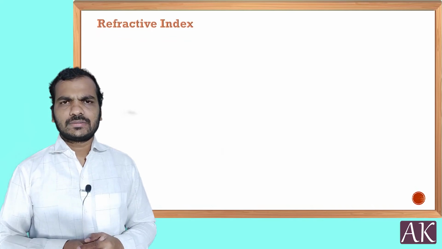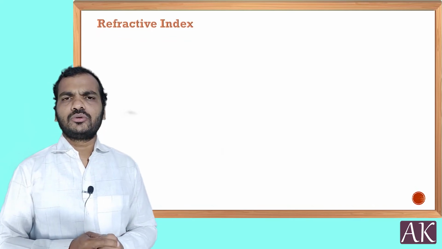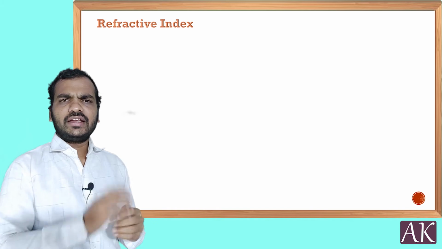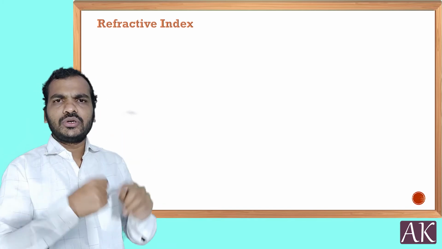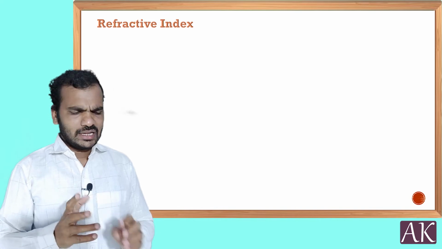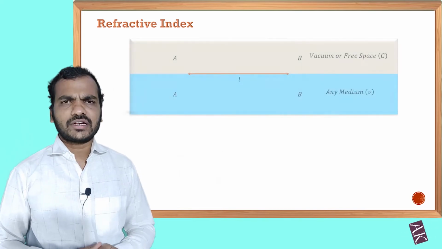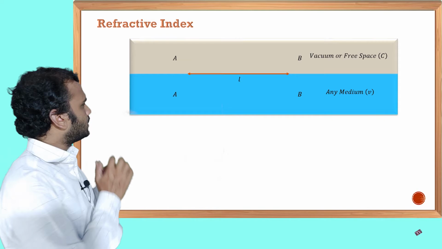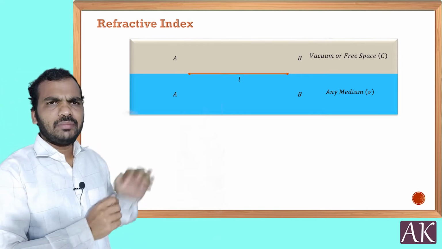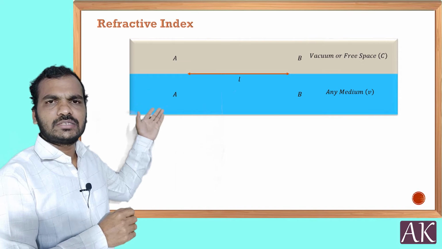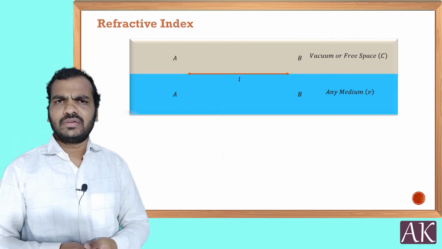Refractive index is the basic term we need to know, because I told you when light is going to move towards or away from the normal, this is the point which is going to answer that. First, let us define the refractive index. For that, I just want to take a diagram. Here, I'm going to consider two different media. Above you can take vacuum or free space, and below you can take a certain medium, any medium.